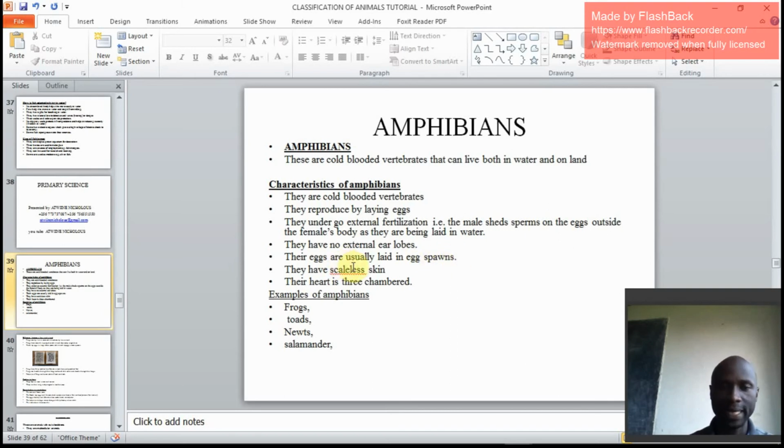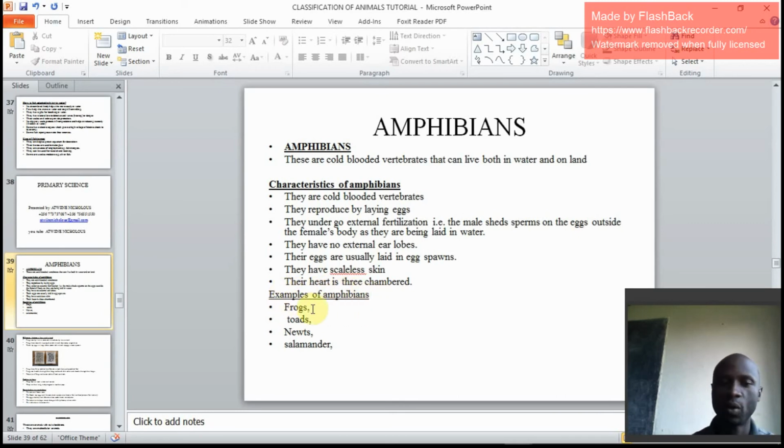They have scaleless skins. Their skins do not possess scales. They aren't scaly. Their heart is three-chambered, meaning they have two auricles, those are upper chambers, and one ventricle, that's the lower chamber.